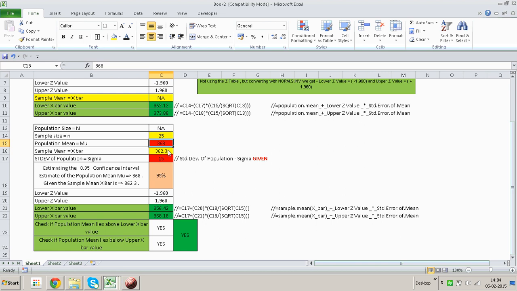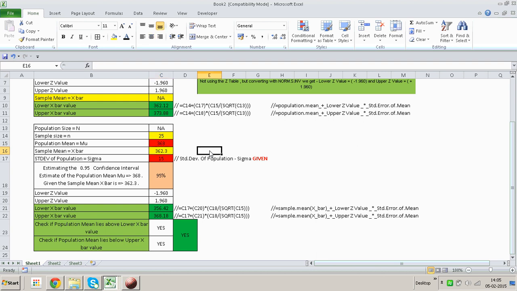Now, if the population mean, that is 368 over here, falls between the range, then I will get a yes in D23, 24 that I merged together, right? So let me go ahead and play with this. I'll keep this constant, and this of course is given to me. I'll play with the sample mean, which is the x bar. I'll keep on changing the figures for the x bar.